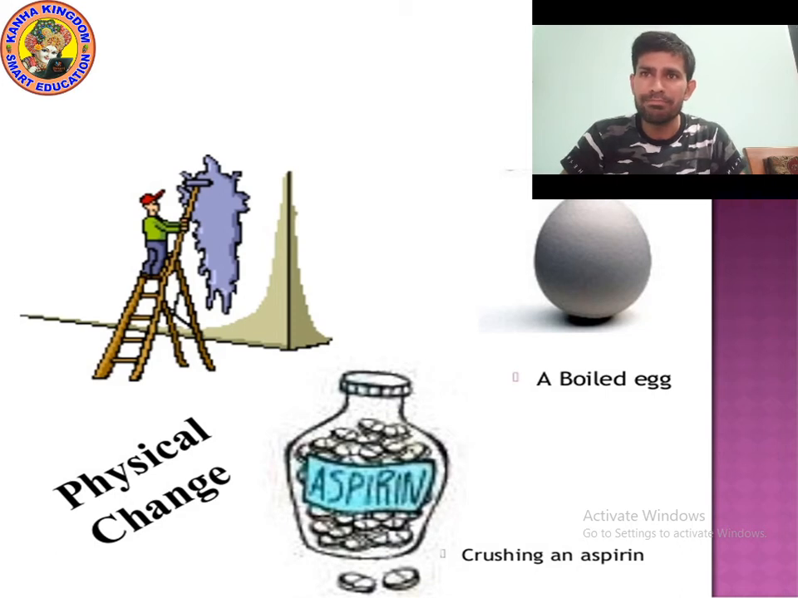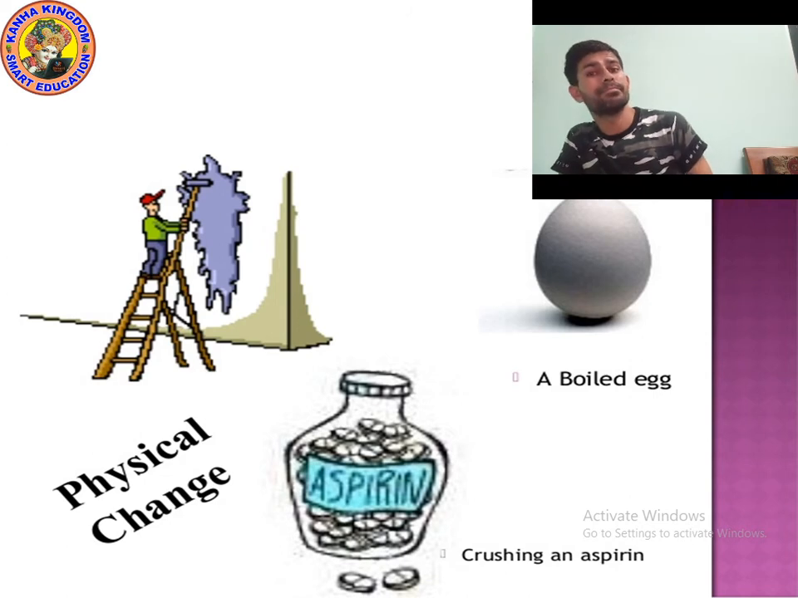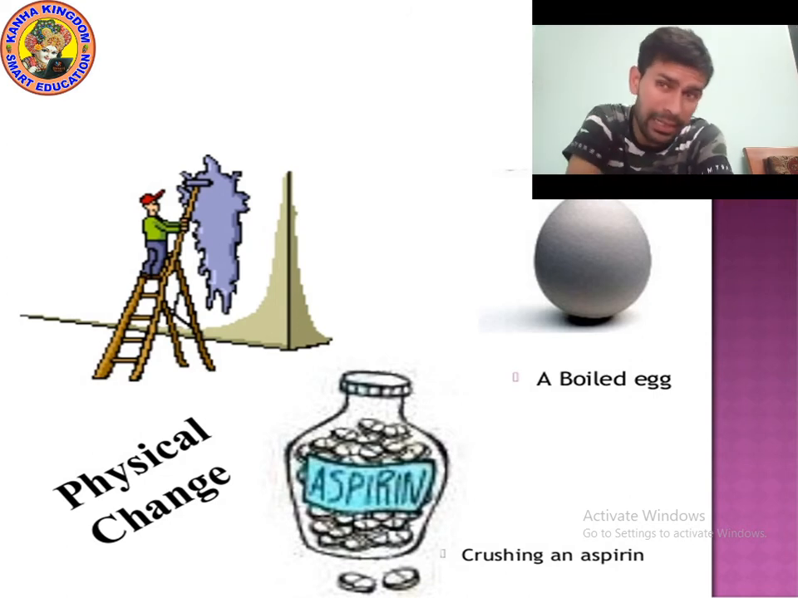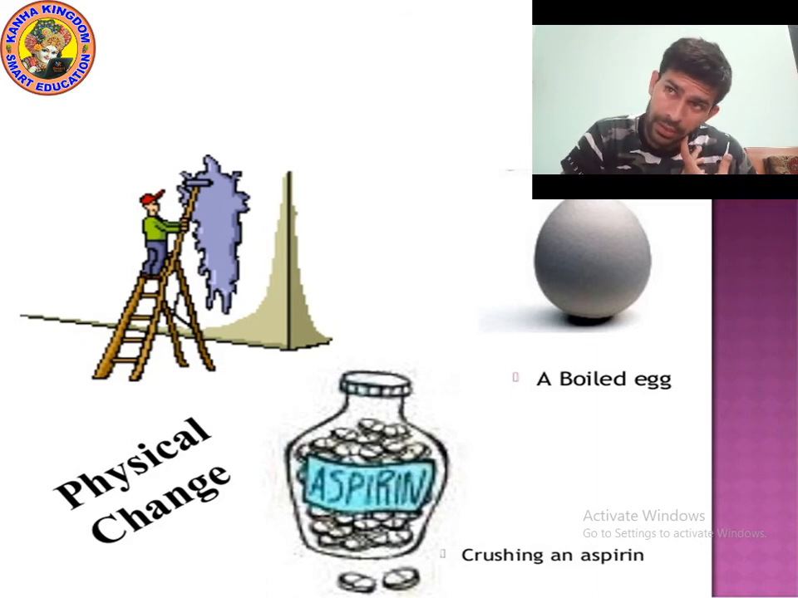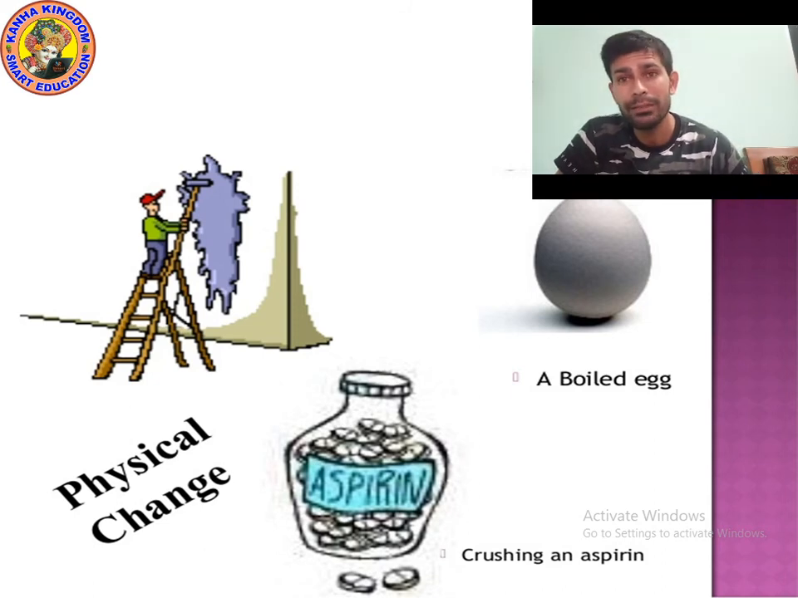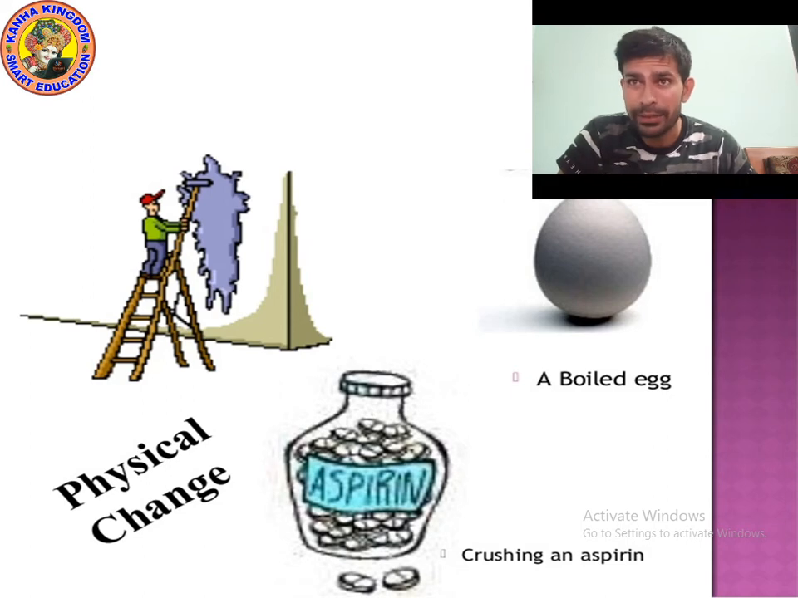Crushing an aspirin is also an example. You will get back the same thing again. Crushing a bottle, you can get back the same shape. A boiled egg is also an example of physical change, because the egg before boiling and after boiling looks the same from outside. We are talking about the outer structure. We are not getting anything new here, because in boiling the egg we are not getting anything new. That's why boiling is an example of physical change.